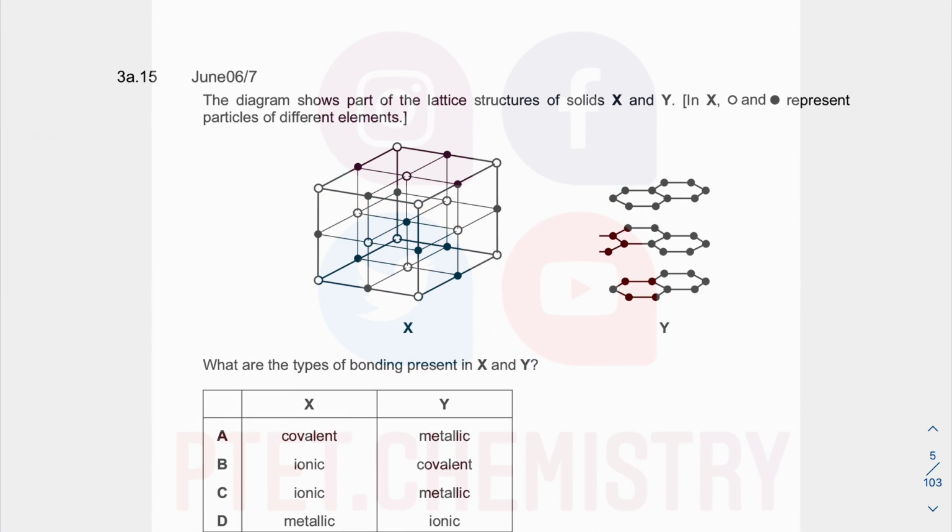Next bit is basically just showing you the lattice structure of 2 solids, X and Y. So these dots, bolded and non-bolded, they represent particles of different elements, alright? Different elements mean cannot be metals. Okay? So you can cross out metallic because metals are elements, and an element is only one type of particle or one type of atom, yeah? So it cannot be metallic there. Could it be covalent or ionic?